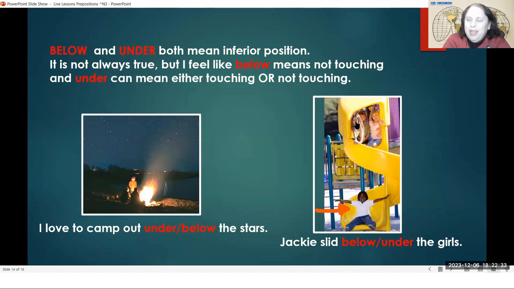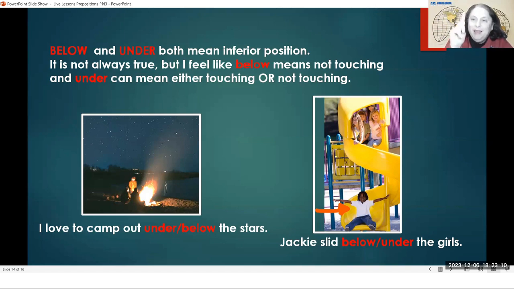So the girls are sitting here and they're holding on. If the girls take their hands away, then they can slide down the slide and they would go around and down and around and down. And this person at the bottom, Jackie, we see that Jackie slid. So now Jackie is down below the girls, or Jackie is under the girls. Jackie slid below the girls or slid under the girls, slid on the slide to go down. And now Jackie is below, not touching, below the girls or under the girls.